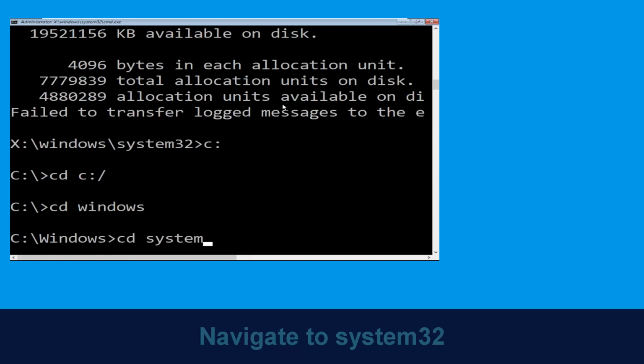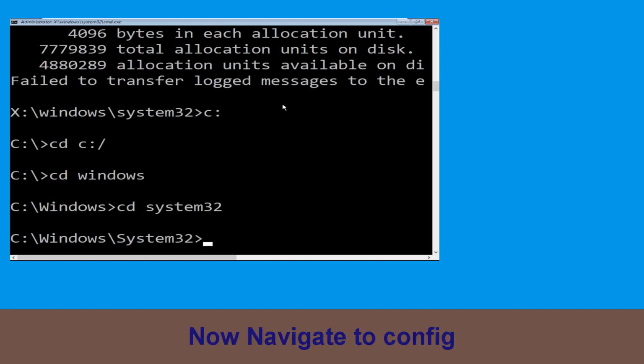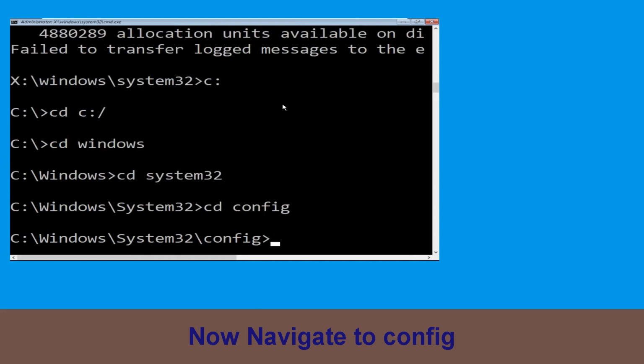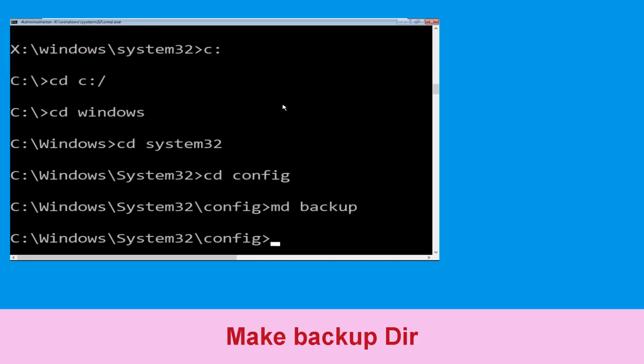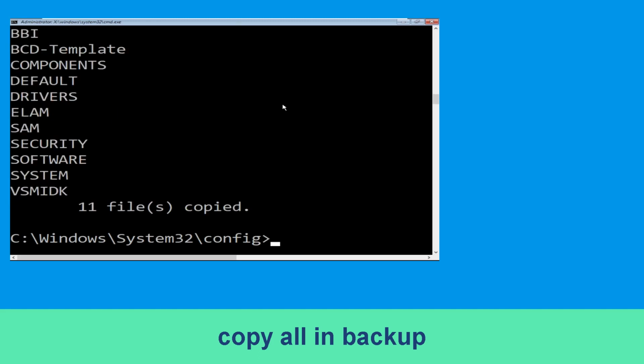Now type cd system32 and hit enter. Now type cd config and simply press enter to execute this command. Now execute this command carefully. Type in md backup and simply hit enter to execute it. Now type copy * backup and simply hit enter to execute the command.